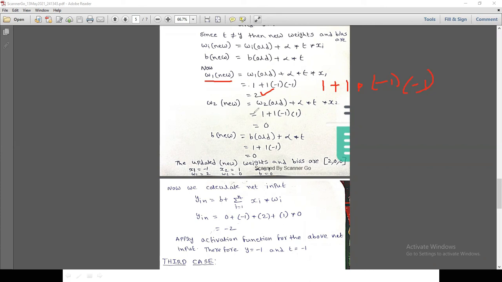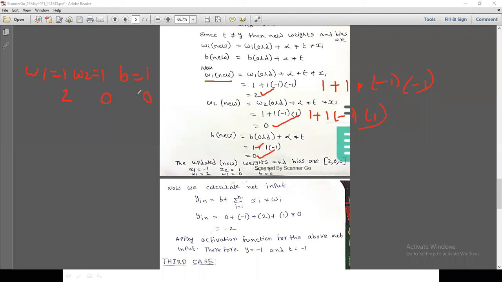Similarly W2: old W2 is 1 plus learning rate 1 into -1 into 1. We get 0. The new bias equals old bias 1 plus 1 into -1, which is 0. That means the old values were W1 equals 1, W2 equals 1 and the bias equals 1. After updating, W1 equals 2, W2 equals 0, and the bias is 0.